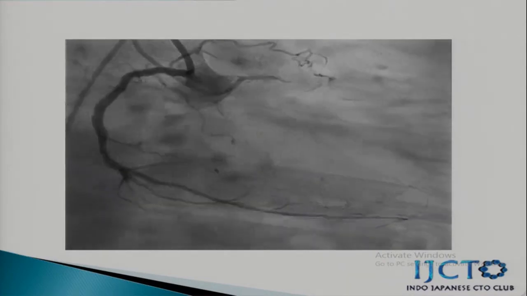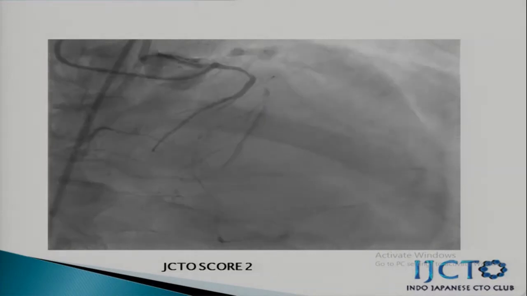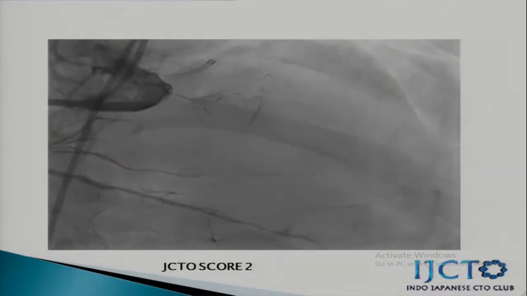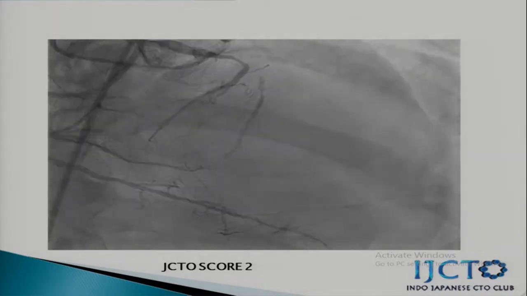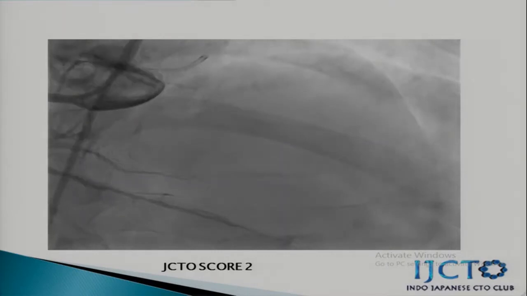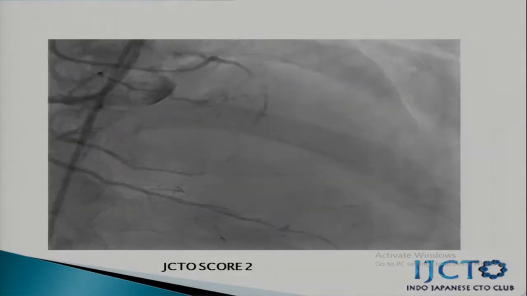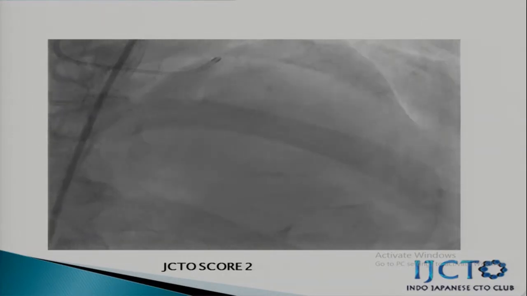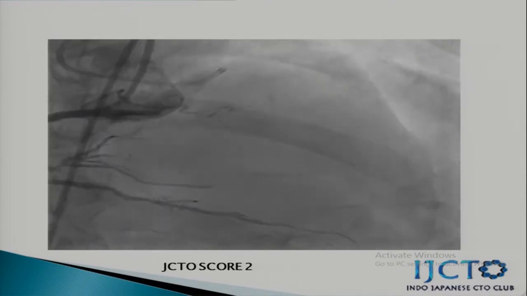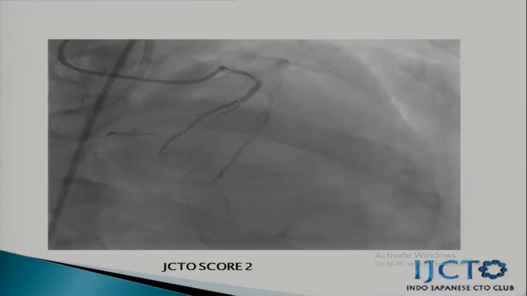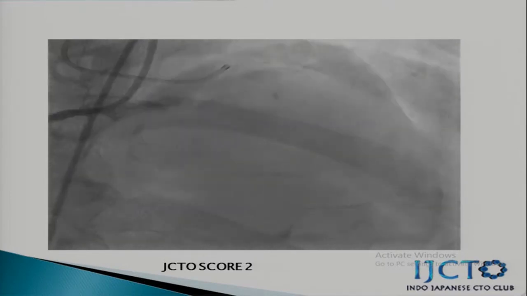Was the viability established in the LAD territory by any means? No, sir. Was it a short left main or an absent left main? It is an absent left main actually. So there was no viability test, despite having evidence of a previous MI in the anterior wall.